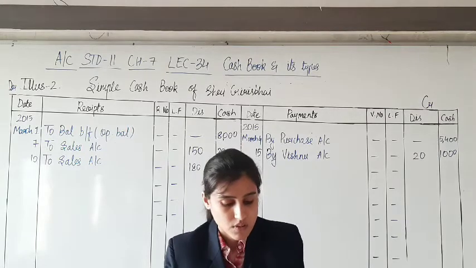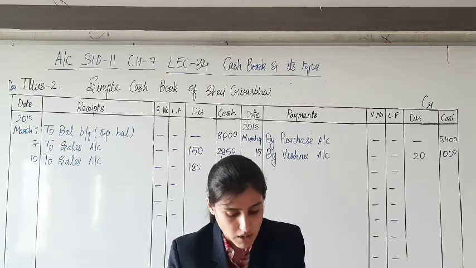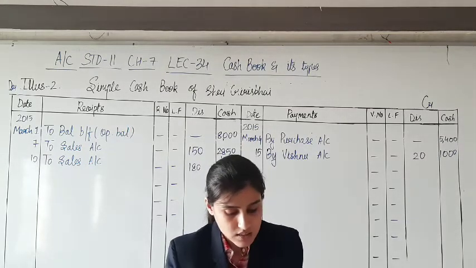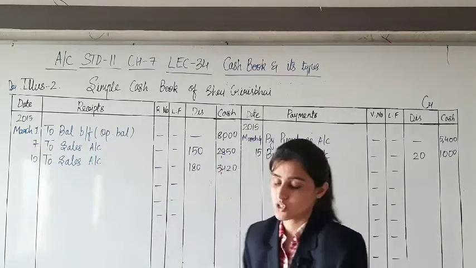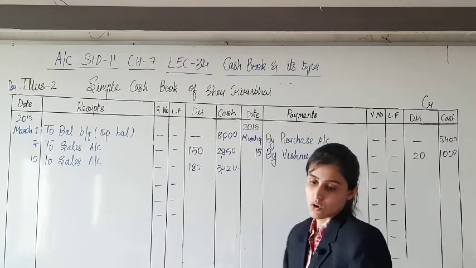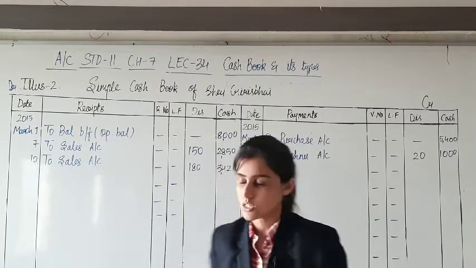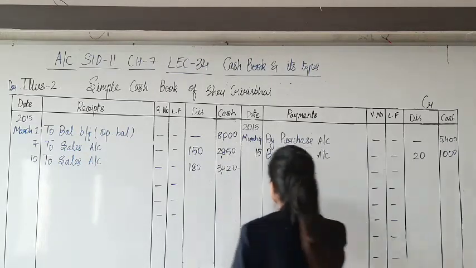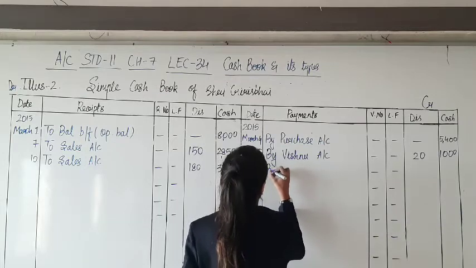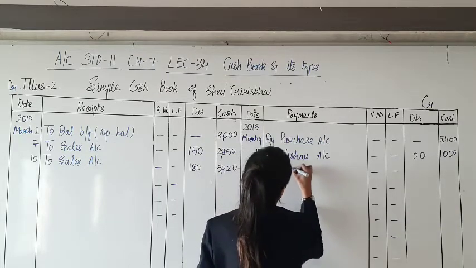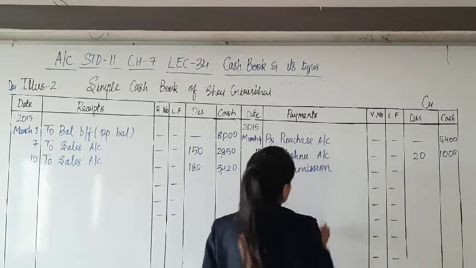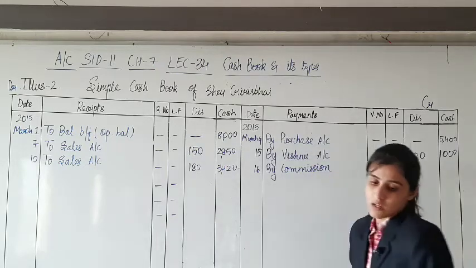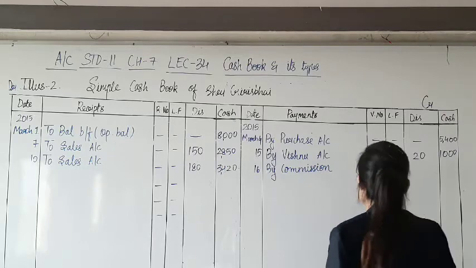Then on 16th of March, rupees 900 paid for commission. Paid for commission is payment side on 16th of March. By commission account, how much is paid? 900.